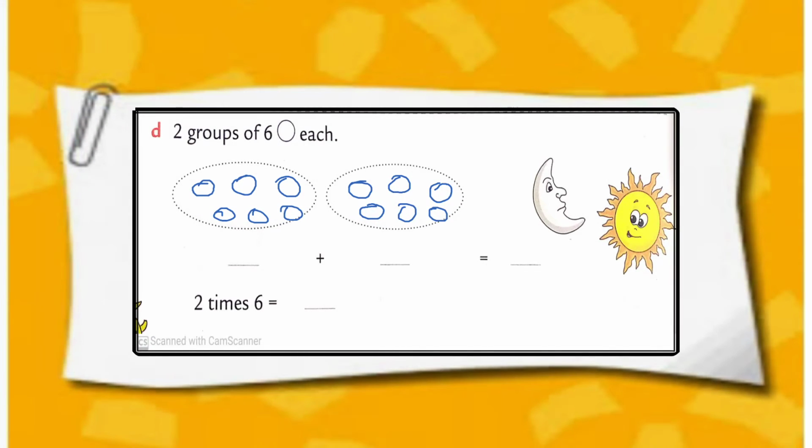Sum number D, two groups of 6 circles in each. So we have to prepare two groups. Afterwards, we have to draw 6 small circles in each group. Now let's make repeated addition. 6 plus 6, we get 12. 2 times 6 is equal to 12.